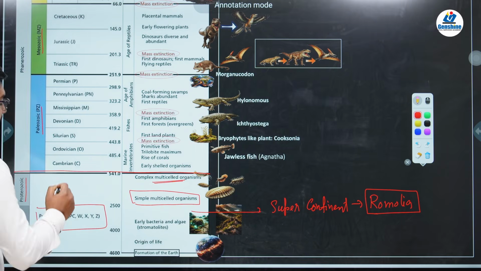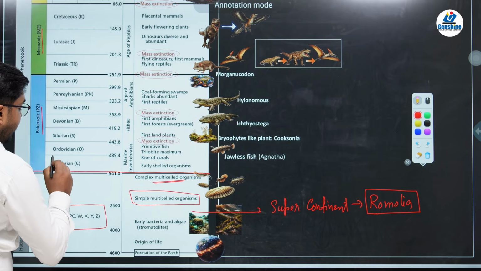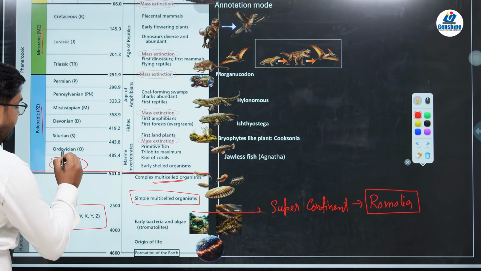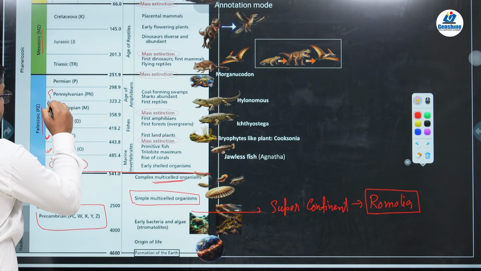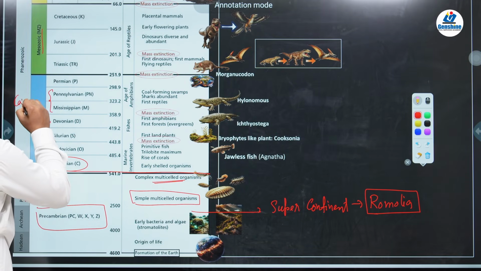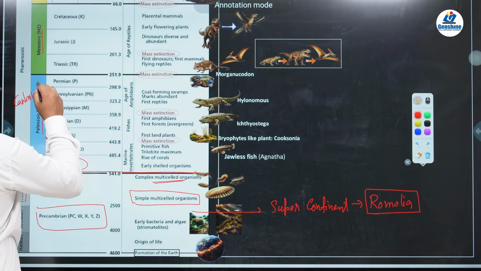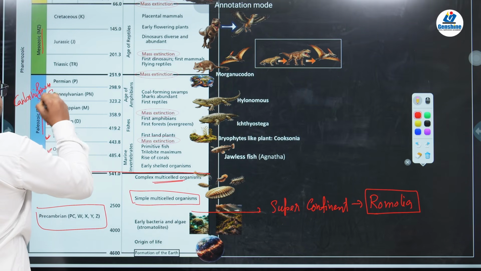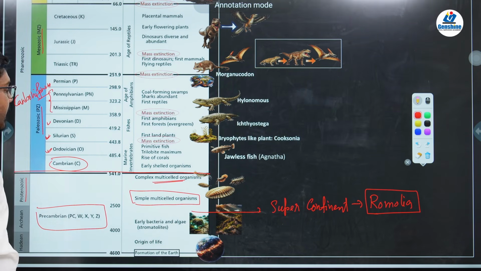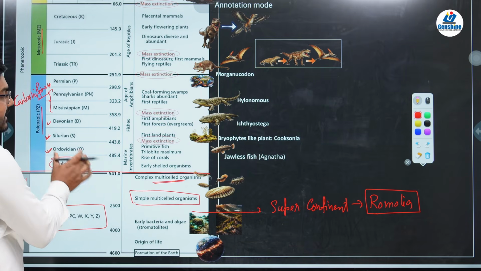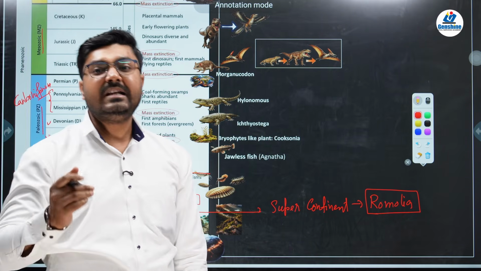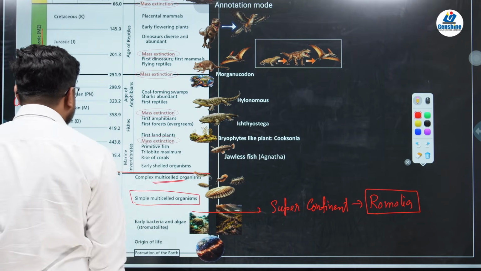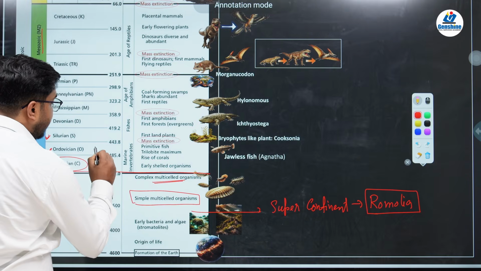In the Paleozoic, we have seen that it is divided into periods called Cambrian, Ordovician, Silurian, Devonian, and these two which you see are called the Carboniferous. Then you have the Permian period. What happened during these periods? Let us see. First, in the Cambrian, the multicellular organisms evolved, and during this time period, that is the Ordovician and Cambrian,